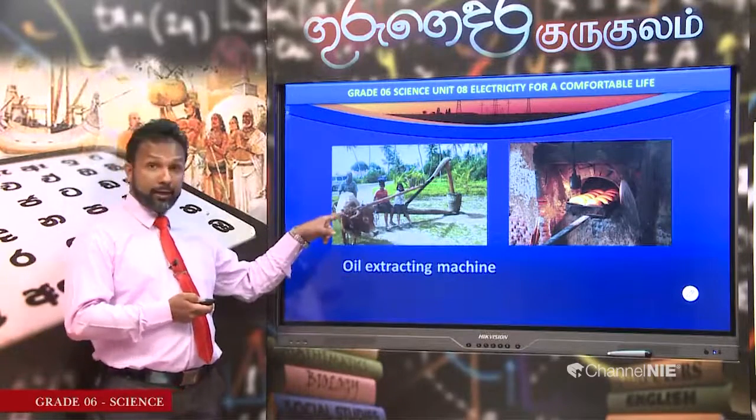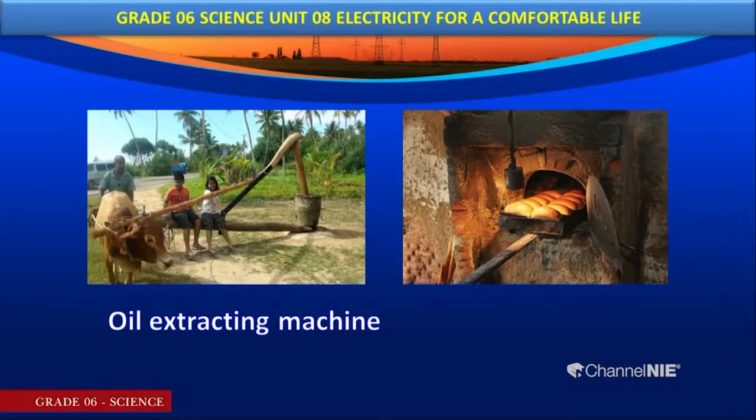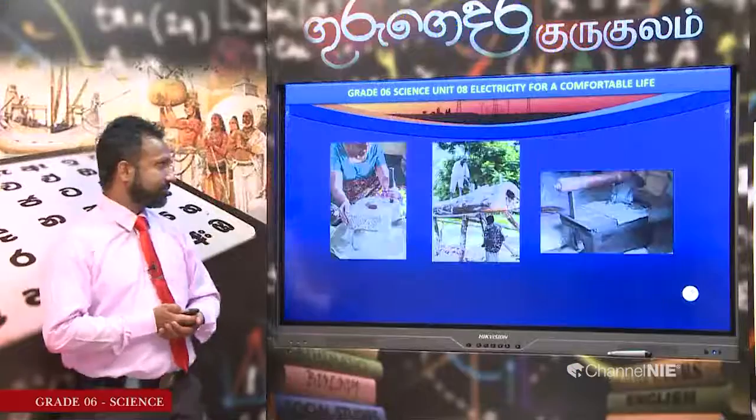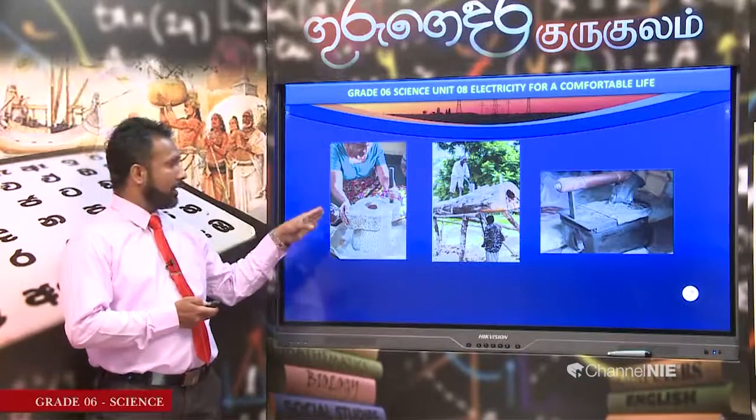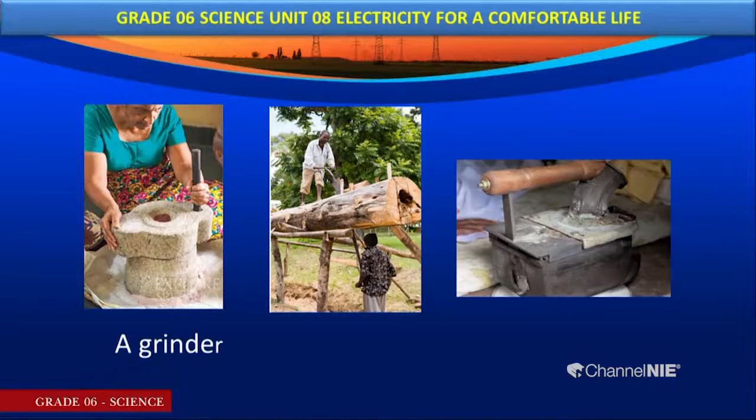This is called a sequier. It was used for extracting oil. Nowadays we use an oil extracting machine. This is the ancient method of baking bread and cake. Nowadays we use an electric oven. Here, an ancient instrument. Nowadays we use a grinder.